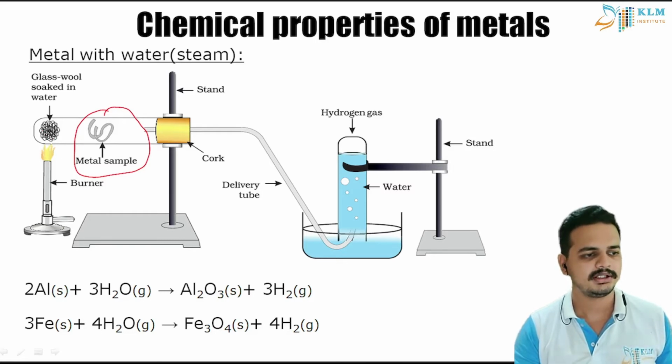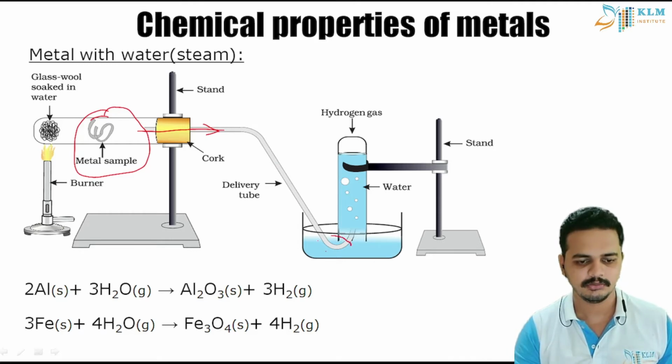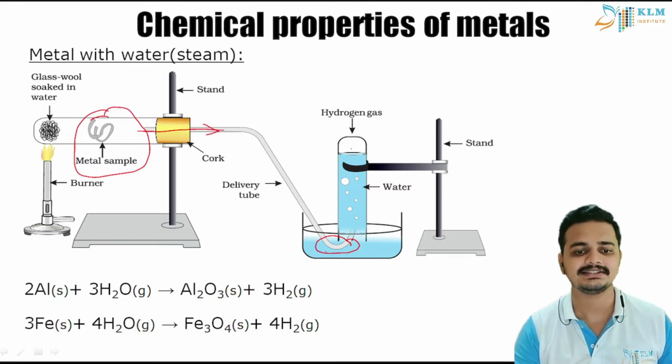So when you heat this, it produces steam and it reacts with the metal sample. Then it goes into the pipe here. It is completely air sealed, okay? And in the delivery tube, which is cooled by a water bath here, you can see hydrogen gas is formed.